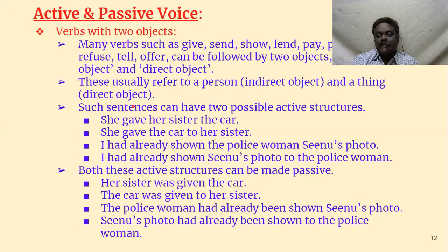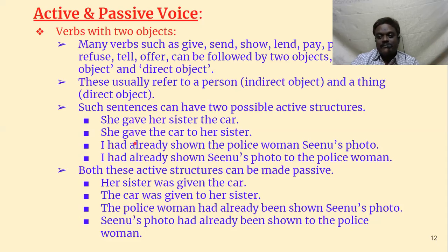I gave a pen to Rama. I gave Rama a pen. So what is the direct object and what is the indirect object? Direct object is what is given. Pen is given, so pen is the direct object, and the indirect object is to whom it is given, Rama. So person is always indirect object and thing is direct object. Which has to be brought forward? Both can be brought forward, so we can have two passive forms.